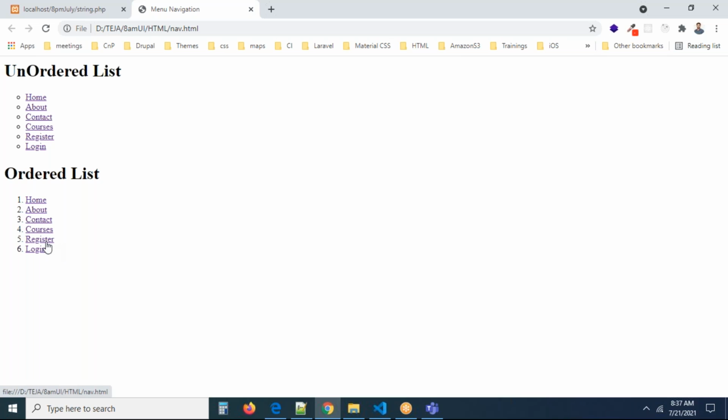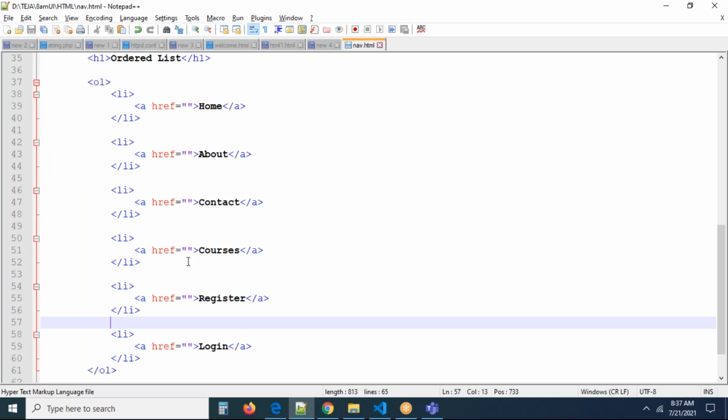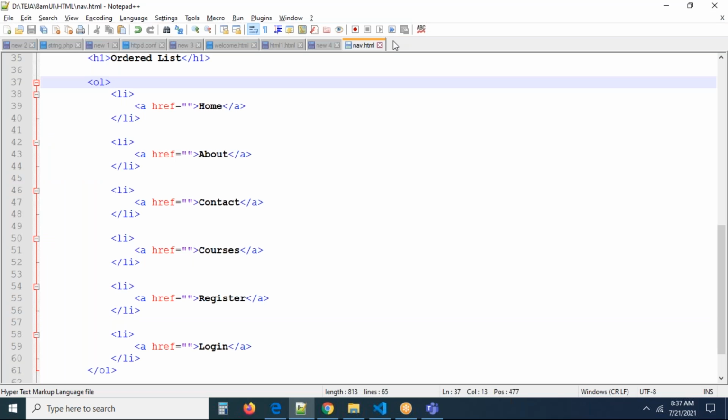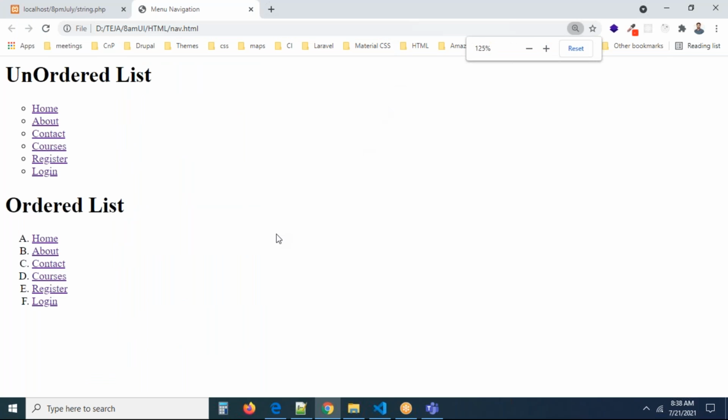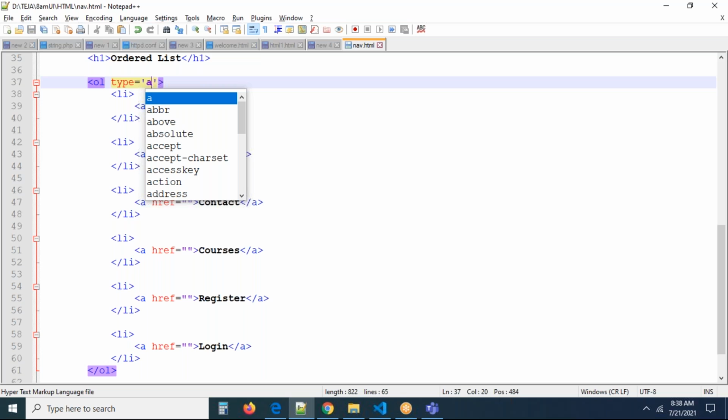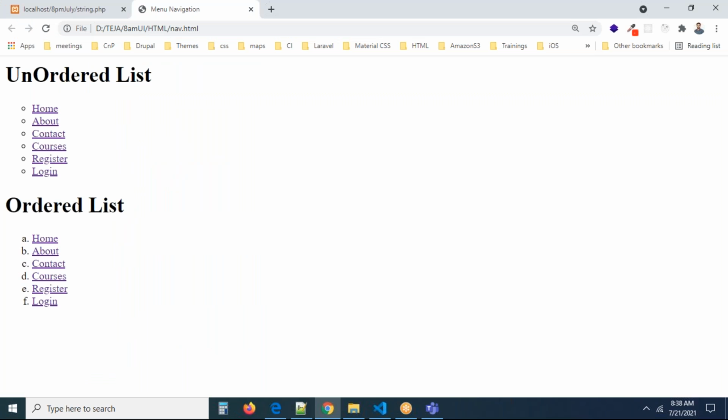Sir, I don't want 1, 2, 3, sir. By default it starts with 1, 2, 3, but I want to go with A, B, C, D. Right, we can go with A, B, C, D also, guys. For this, we have an attribute called type equal to A. If we add capital A, it will go with capital A, B, C, D. If you want to take small a, you will get small a, b, c, d.